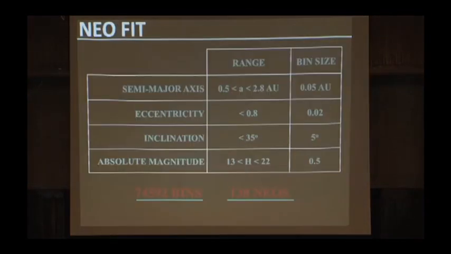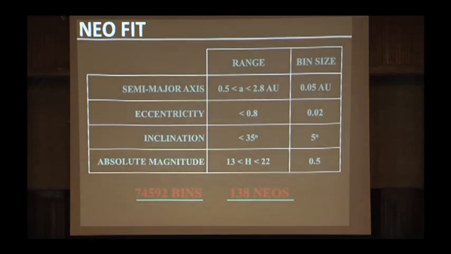And I'm not going to describe this because it's too complicated, but what we did, 10 years ago, was quite incredible. It took a lot of computing power to figure this out. We did a 4-dimensional fit in the semi-major axis, eccentricity, inclination, and size, absolute magnitude. And the 4-dimensional fit took place over 75,000 bins of data. Okay? And of those 75,000 bins of data, there were only 138 NEOs known at that time. So most of our bins had 0 objects, and only 138 bins had 1 object.